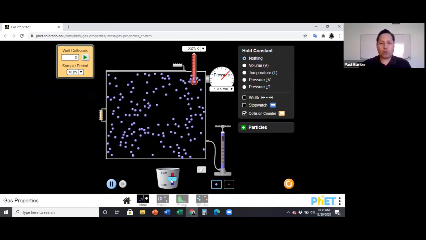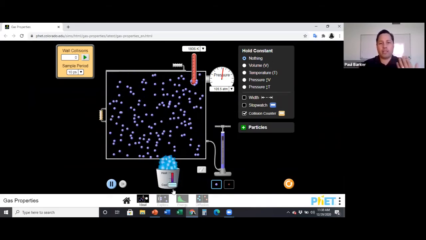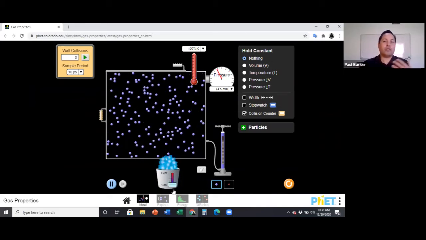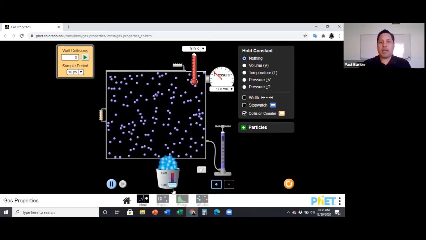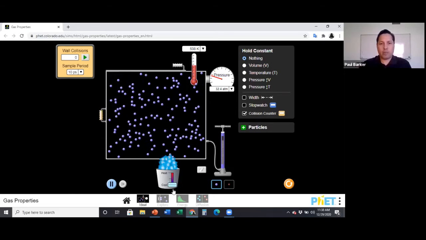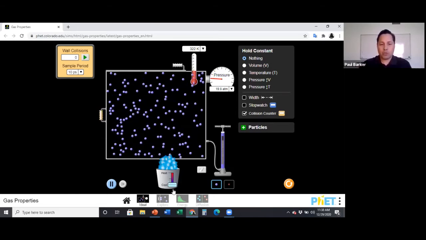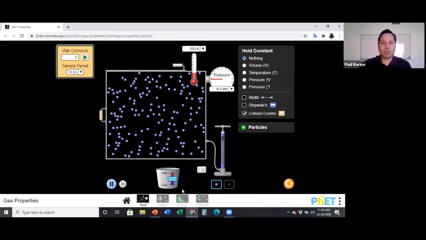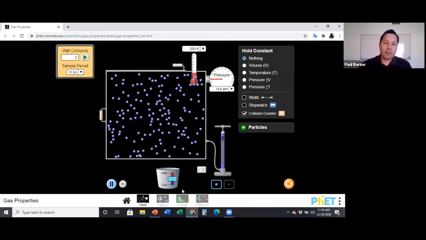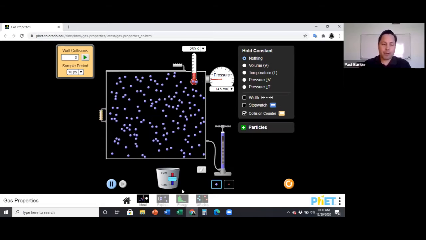Now, what happens if we cool down the gas? Well, those gas molecules are going to go ahead and slow down. So therefore, there are fewer collisions. And not only are there fewer of them, but they're colliding with less force. So therefore, that decreases the pressure. So that is the relationship between temperature and pressure. Higher temperatures means more pressure. Lower temperatures means less pressure.